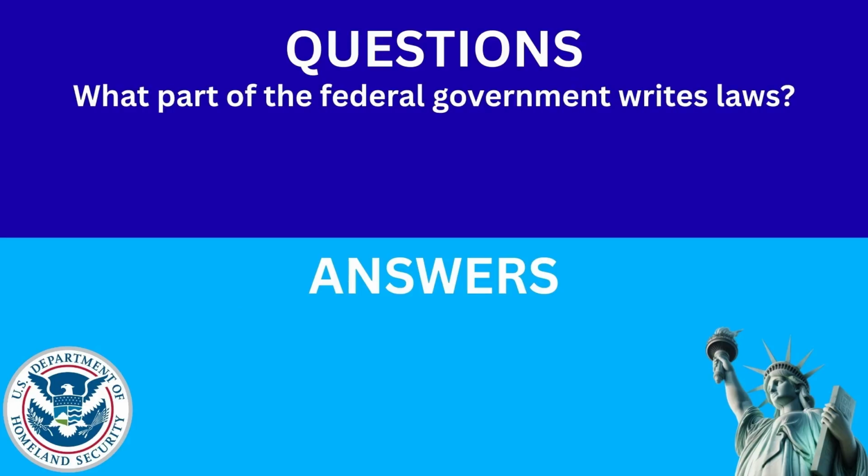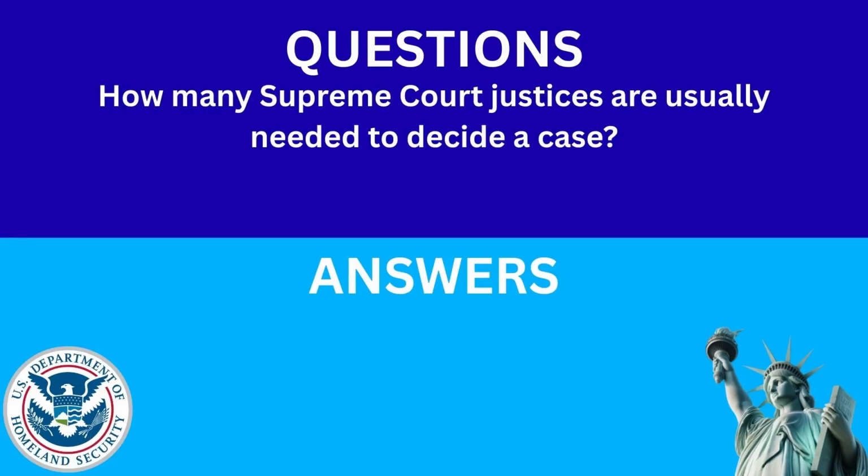What part of the federal government writes laws? The answer is Congress. How many Supreme Court justices are usually needed to decide a case? The answer is 5.